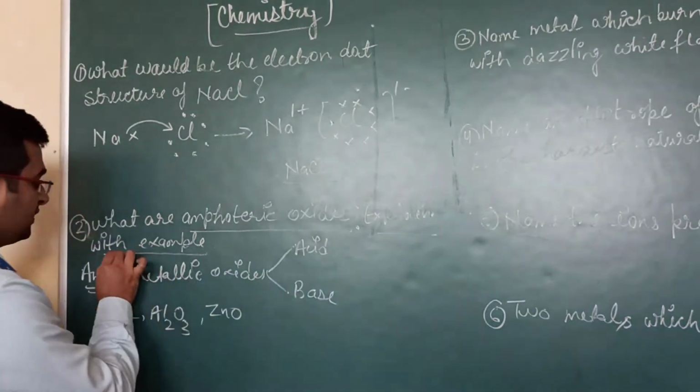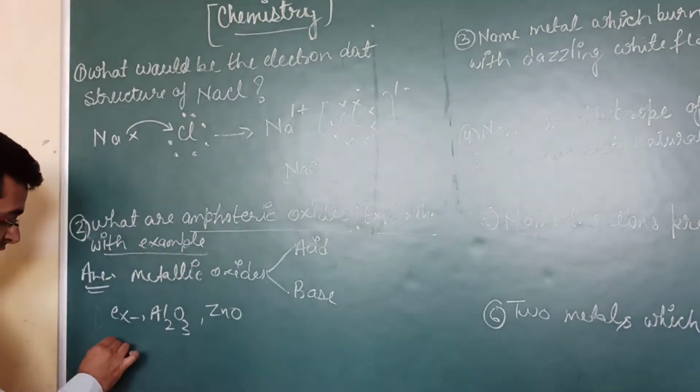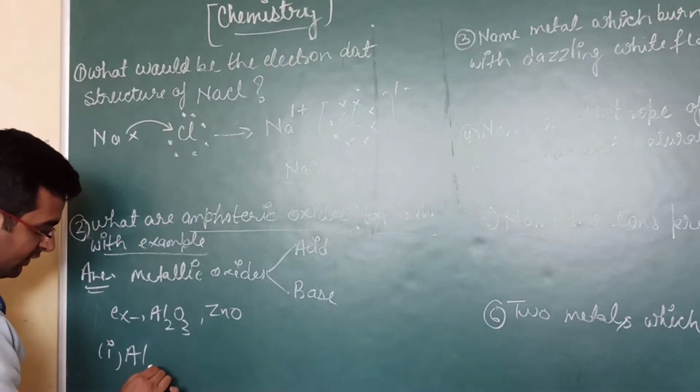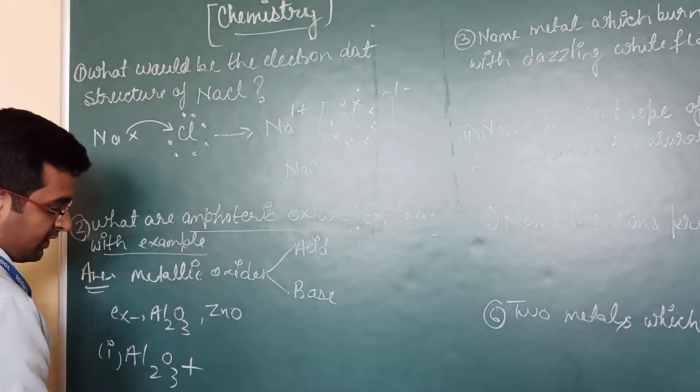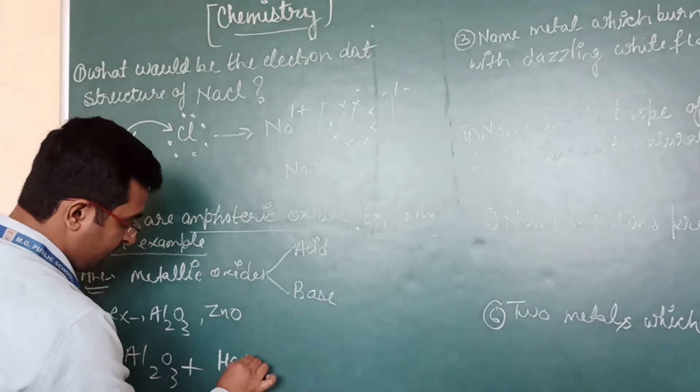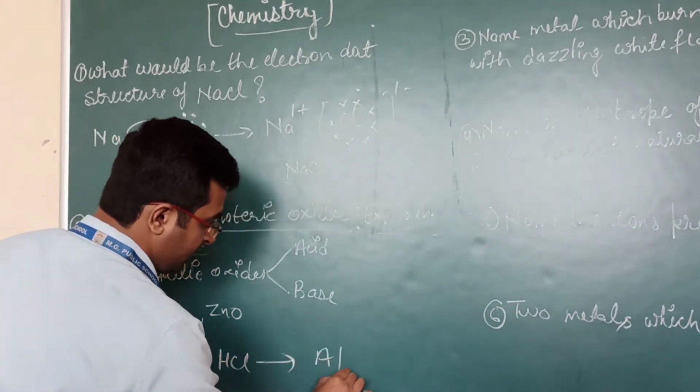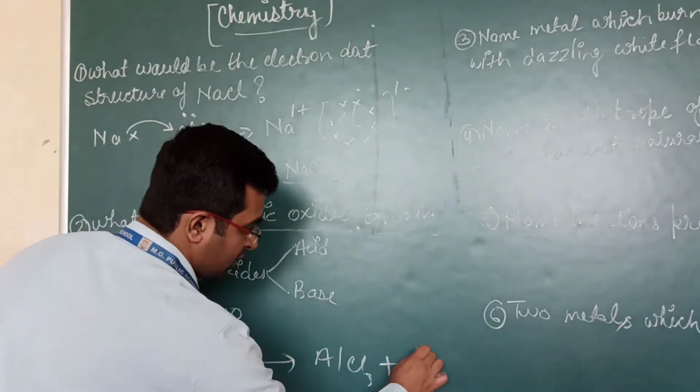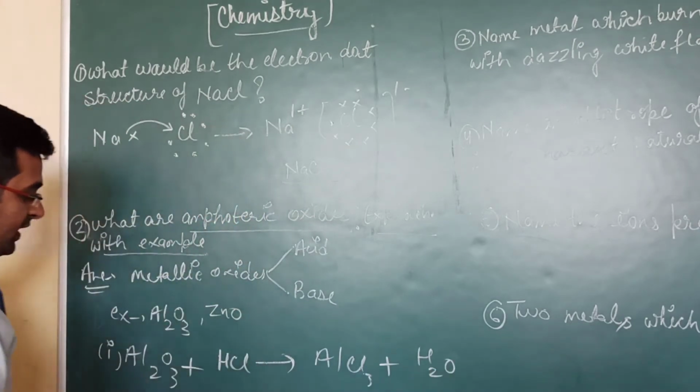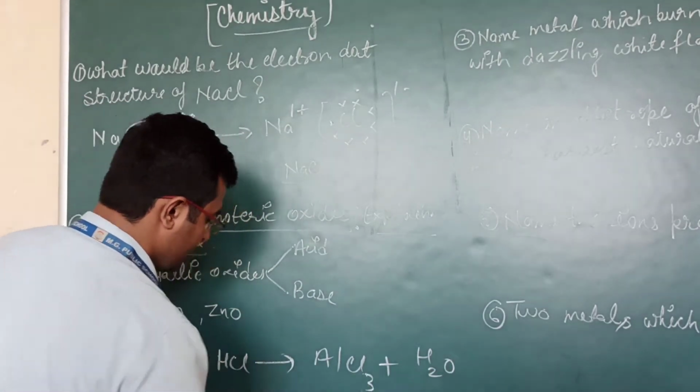Now explain with example. If we react Al2O3 with acid, that is HCl, it will form AlCl3 plus some amount of water.